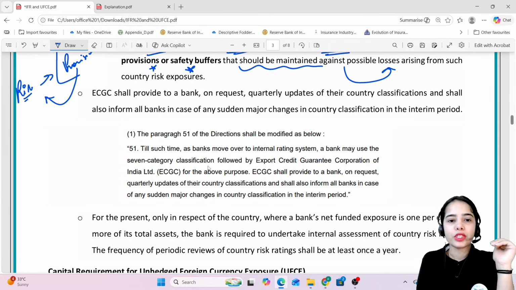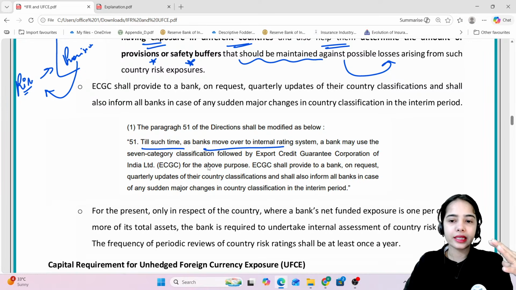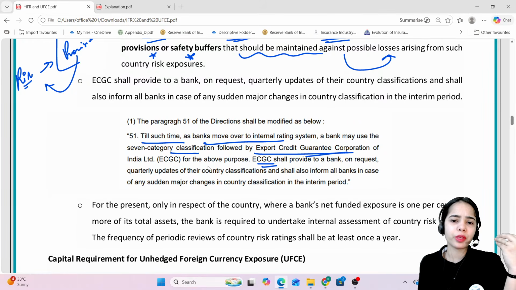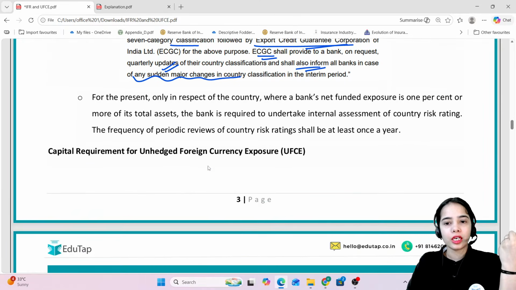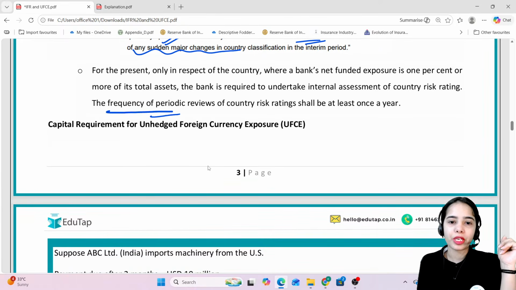So this is the idea that till such time banks move over to the internal rating system, a bank may use the 7 category classification followed by the ECGC. ECGC shall provide to the bank on request quarterly updates of their country classification and shall also inform all banks in case of any sudden major change in country classification in the interim period. So this is the whole idea. Now moving forward, the frequency of periodic reviews of country risk rating shall be at least once a year.